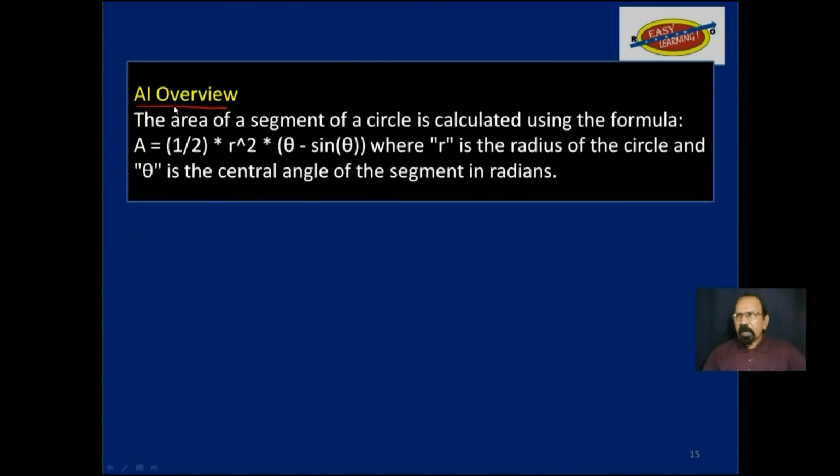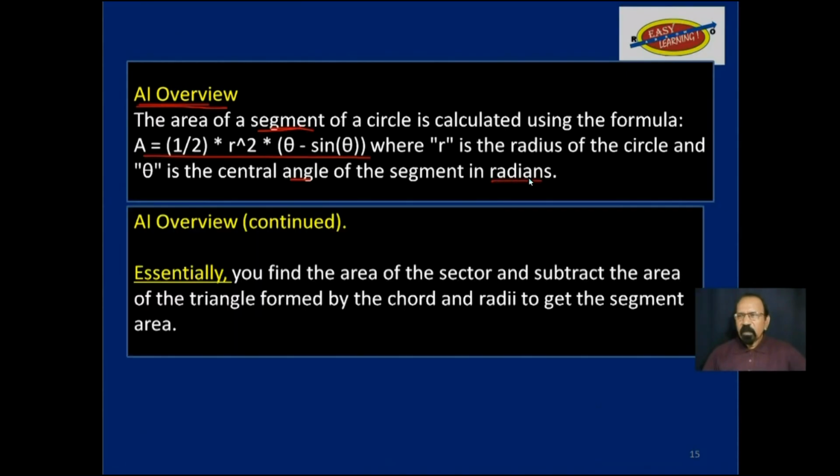Now, CSEC does not give any formula to find the area of a segment of a circle, but there are formulae. Here is one, and in this case, the angle is measured in radians. Essentially, what you have to do is find the area of the sector first, then subtract the area of the triangle formed by the chord and the radii to get the area of the segment.